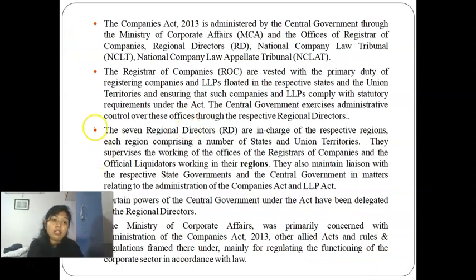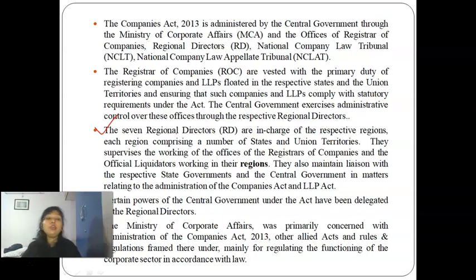We can read this point first. There are 7 RDs who are in charge of their respective regions, like North region, South region, East region, and West region. These 4 regions are the main ones, and otherwise there are Northwest, Southwest regions like this.